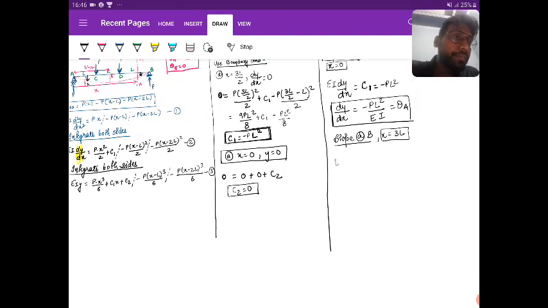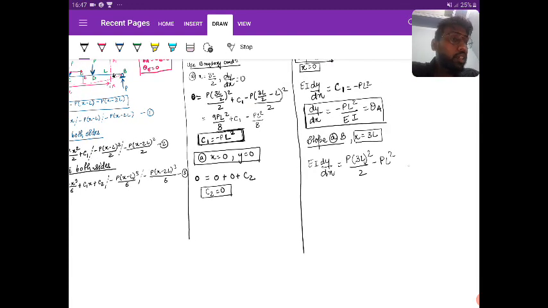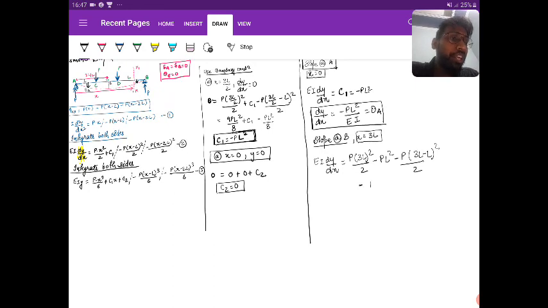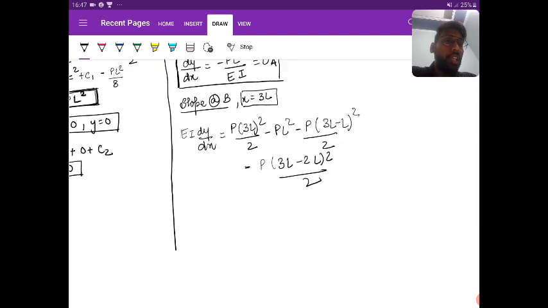So EI dy by dx is equal to P into 3l whole square by 2, C1 you got as minus PL square, minus, next term is valid, so minus P into 3l minus L whole square by 2, minus P into h minus, that is 3l minus 2l whole square by 2. Okay, so this I obtained.